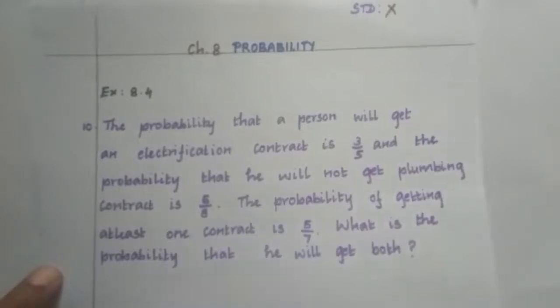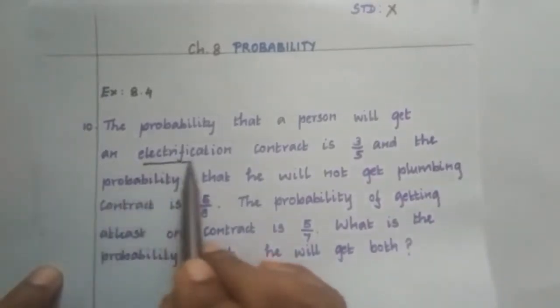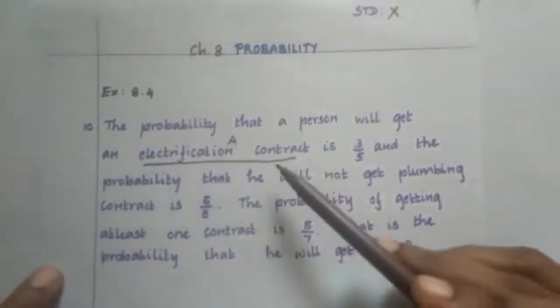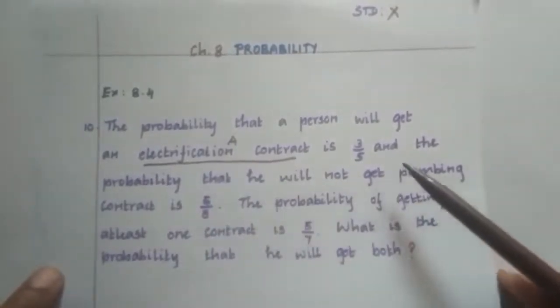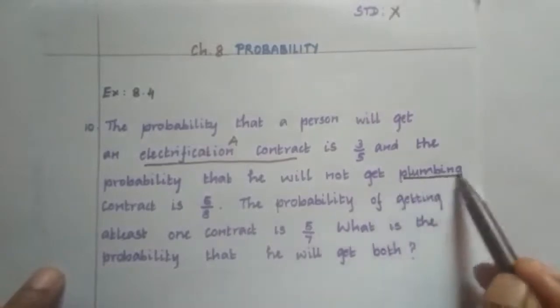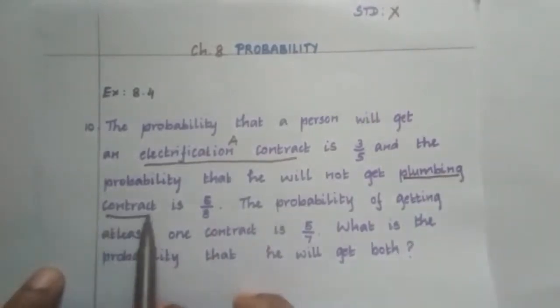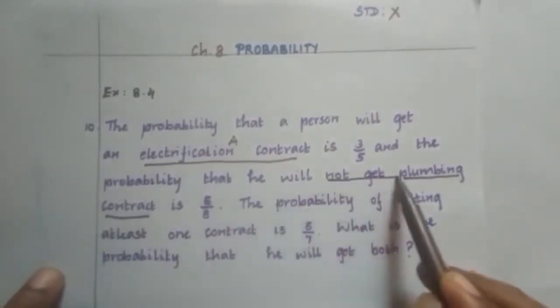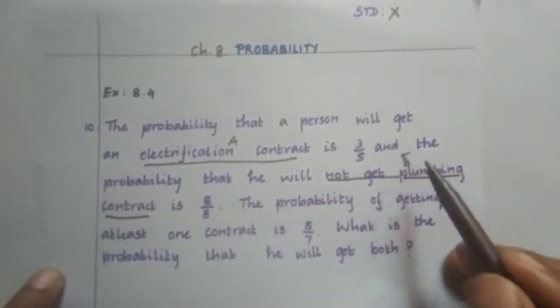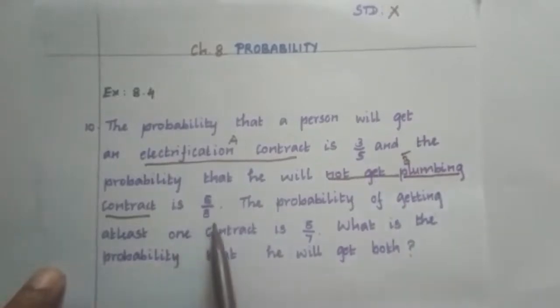Let us take this electrification contract as event A. So P of A is given as 3 by 5. Then if we take this plumbing contract as B, then what is the meaning of not getting the plumbing contract? Yes, this is B dash. Its probability value is given as 5 by 8.